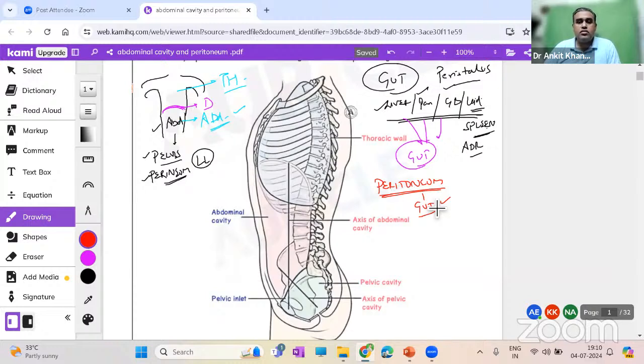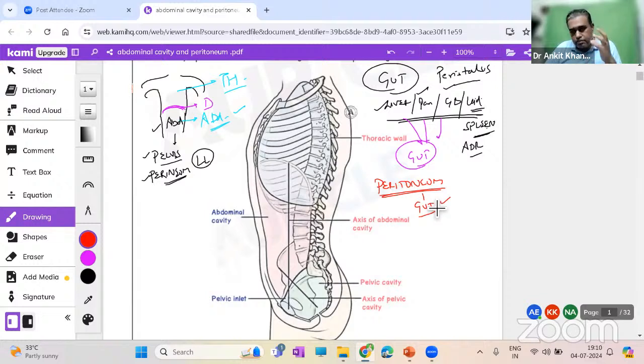Now, the point is, why does it cover? The heart is moving, right? 70 to 100 beats per minute. Lungs are moving all the time. Similarly, the gut is also moving. You eat anything, and peristalsis happens for so many hours. Obviously, the gut is moving, so it needs a smooth, flexible surface. The second thing is the passage of vessels, nerves, and lymphatics, all of that. We have the peritoneum. We'll see it in detail.